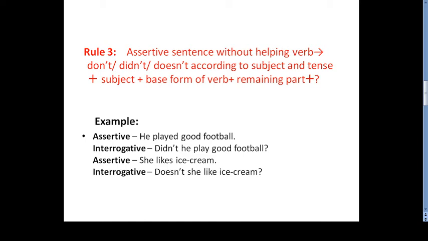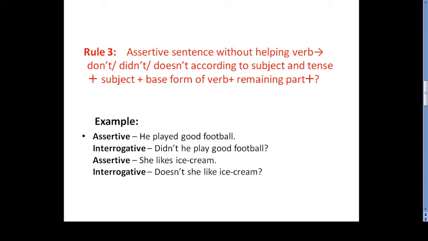In case of past tense we will take did, in case of present tense we will take do or does. Do is for first person and third person plural, and does for third person singular only.